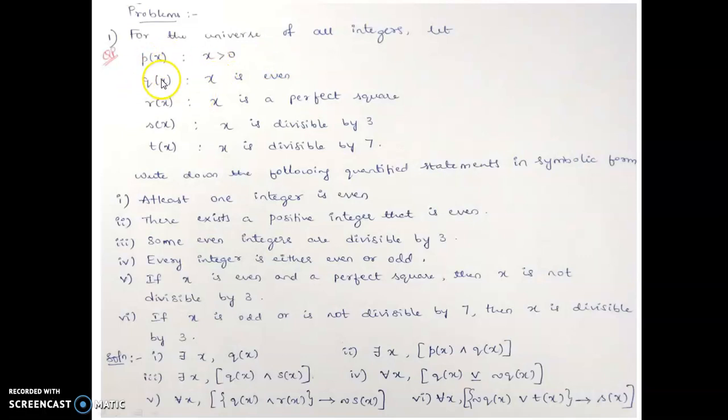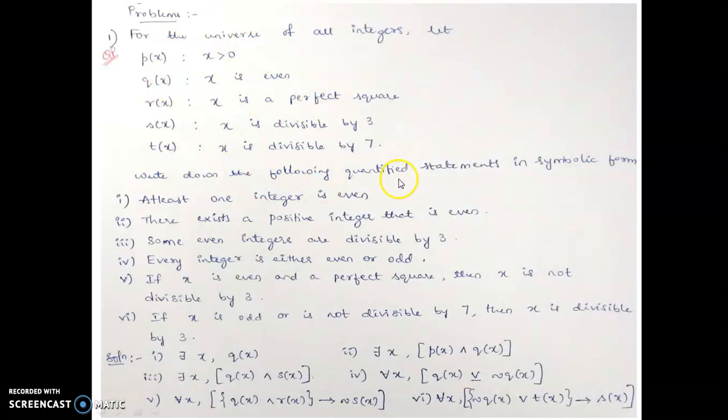For q of x, x is an even number, so x will be 2, 4, 6, 8 like that. R of x: x is a perfect square. S of x: x is divisible by 3. And T of x: x is divisible by 7. So these are the statements given.